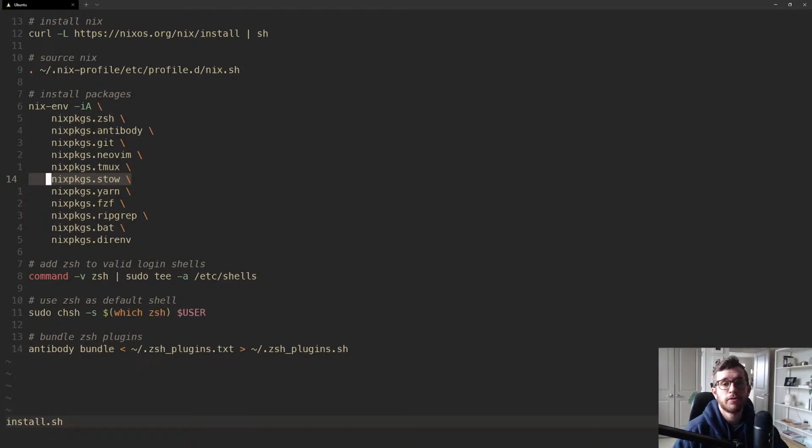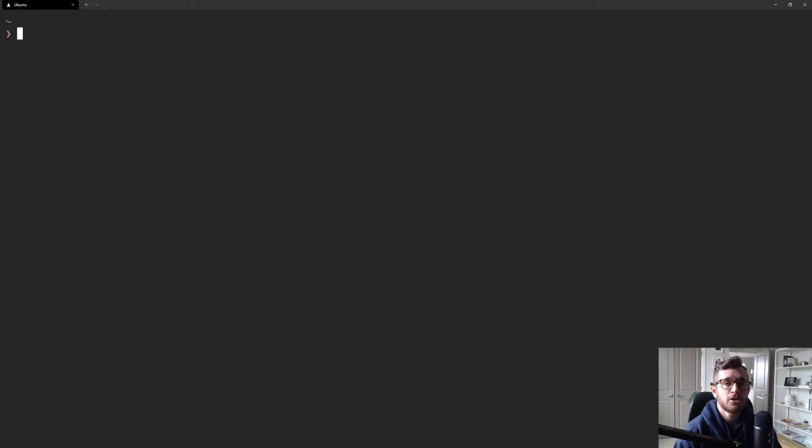You can use Homebrew if you're on macOS, and on Linux, you can do a number of different things. Of course, I recommend Nix because that's what we're using here. Once you have Stow installed, which you can confirm using stow --version, we're going to want to go ahead and create a .files directory.